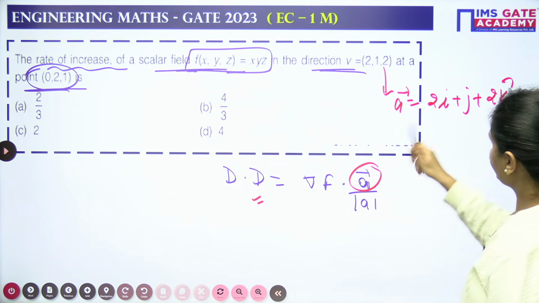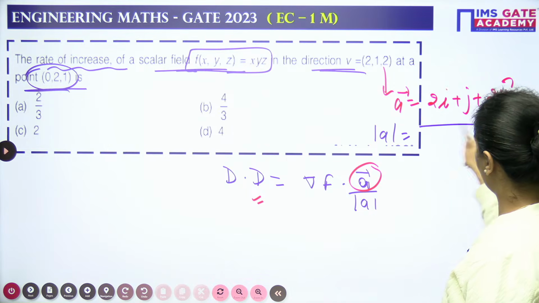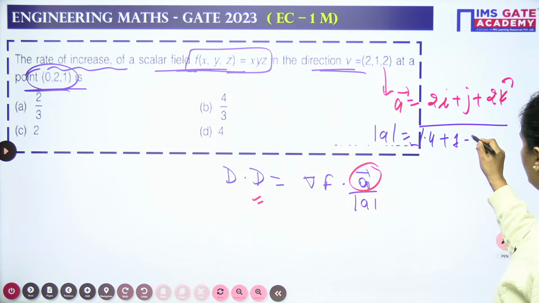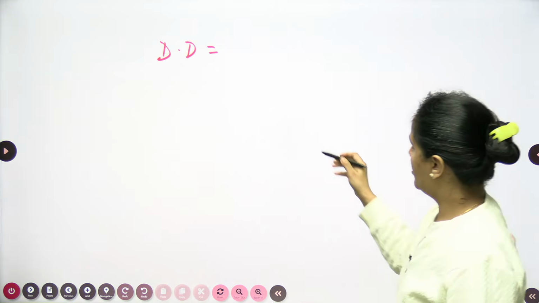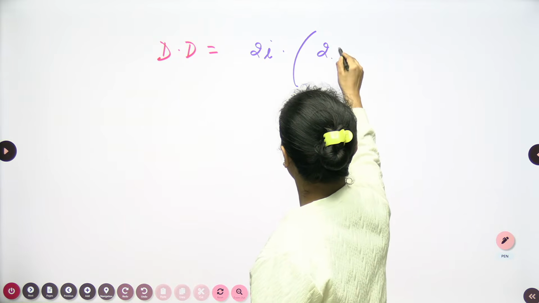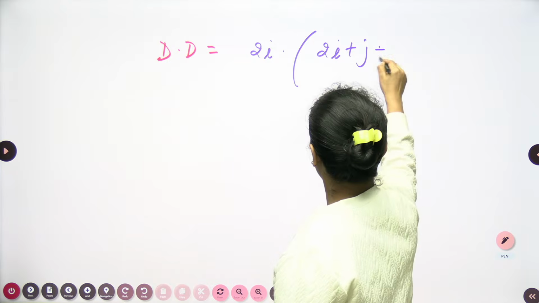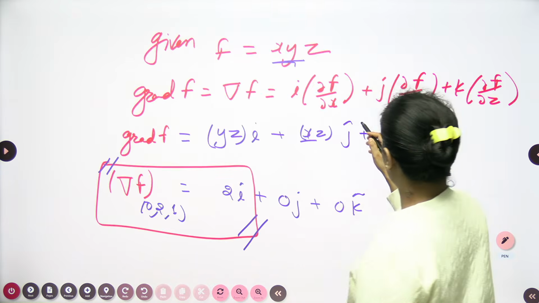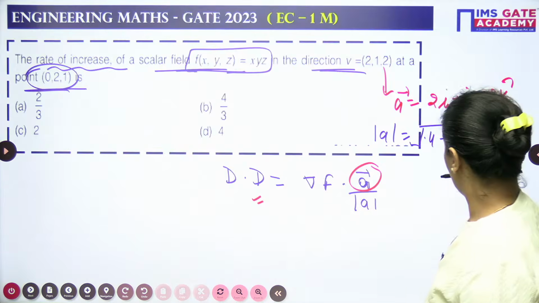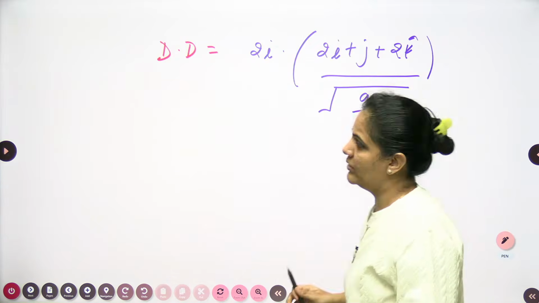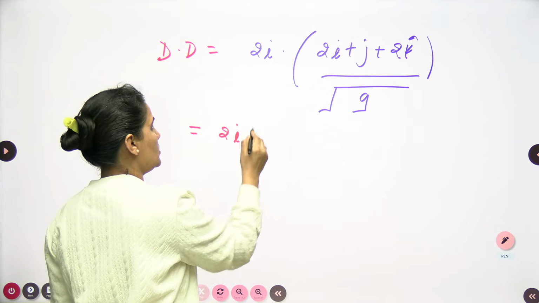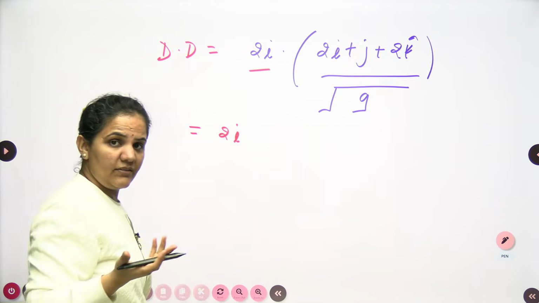If you want to find the magnitude of this one, it will be the square root of x squared plus y squared plus z squared, so this is 4 plus 1 plus 4. So my directional derivative is 2i dot product with 2i plus j plus 2k, which was my a vector, divided by the magnitude. The magnitude is 4 plus 4 plus 1, so this is 9, the square root of 9, which we can write as 3. When I solve this, i dot i will be there only, otherwise everything will be 0.